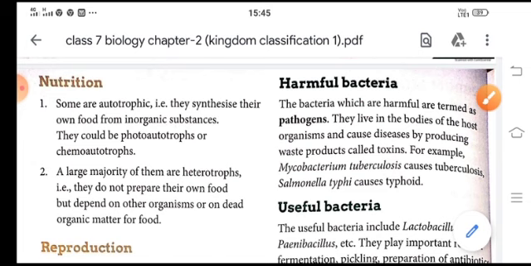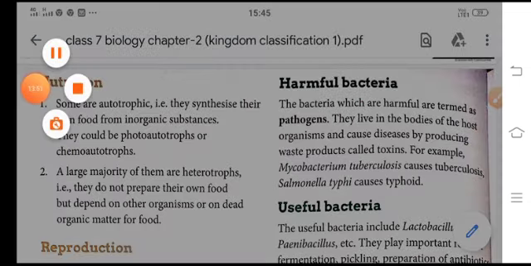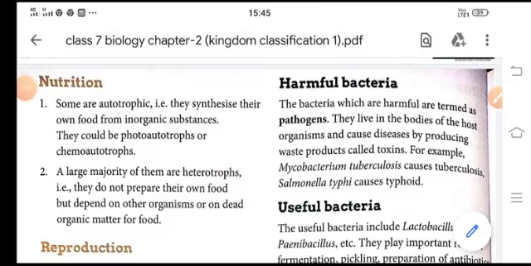So this is all for today. In the next class, children, we are going to learn the reproduction of bacteria. Reproduction in bacteria. Thank you and have a nice day.